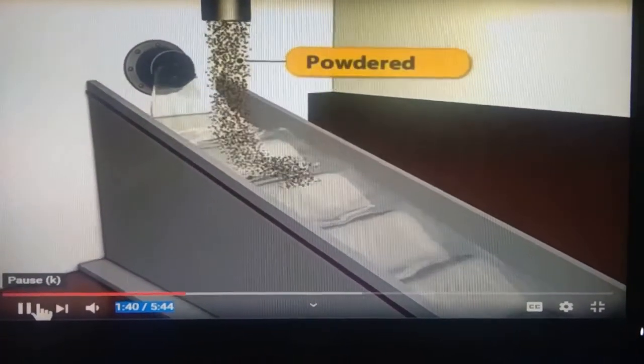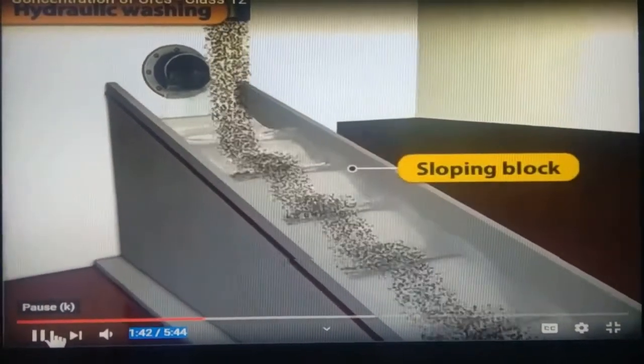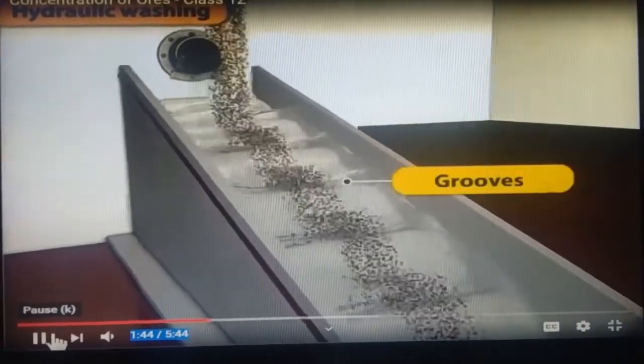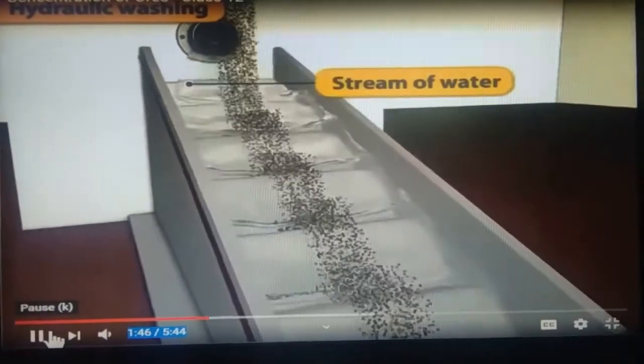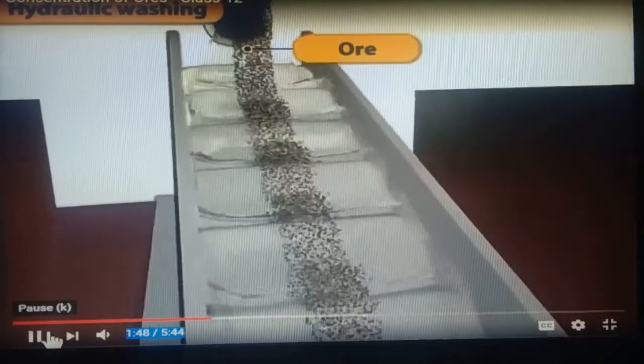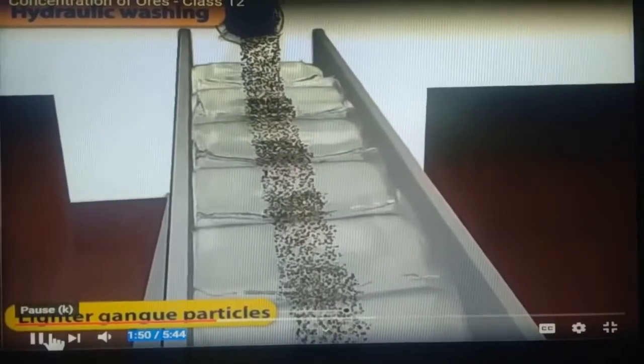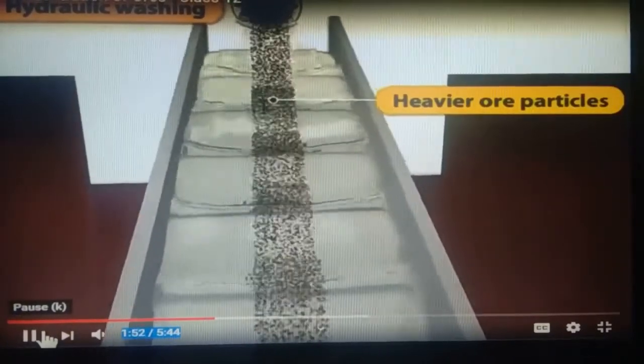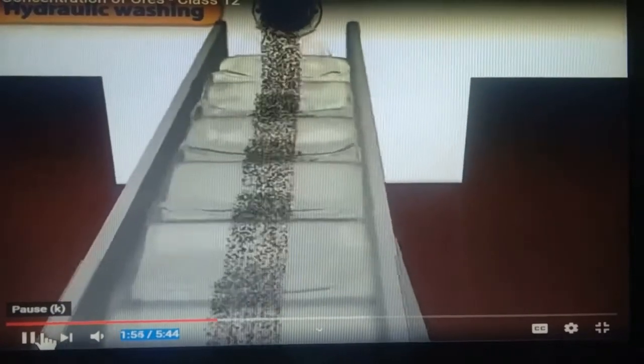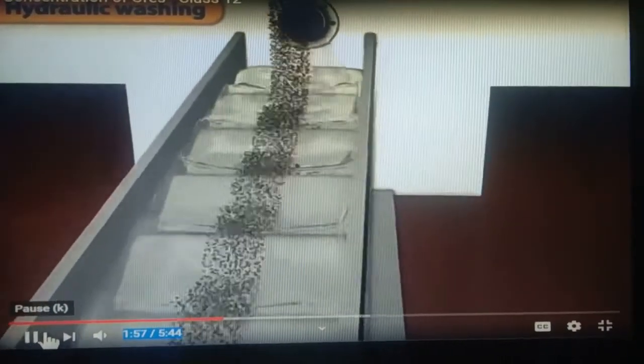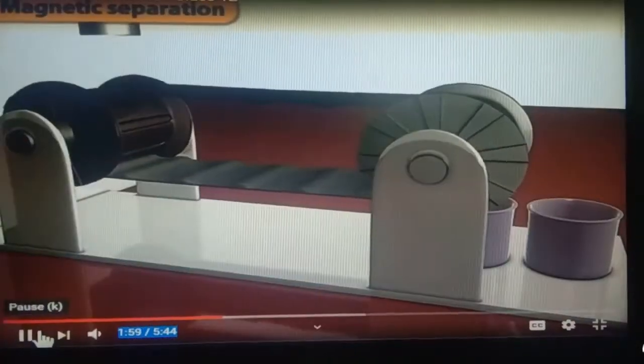The first method is the hydraulic washing method. In the hydraulic washing method, we can see the washing through this diagram. Ores are passed from the upper part, and a stream of water is also passed, and along with the earthly impurities, the heavier particles get settled down, and the lighter particles, that is the metal part, move outside.